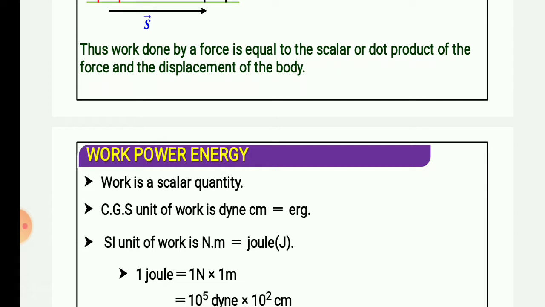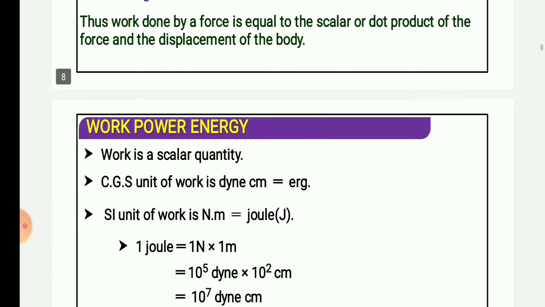You have seen in the previous formula W equal to F dot S, in which F is clearly written as a vector quantity, because an arrow is also made on the upper side of the force, and S is also a vector quantity, displacement, because when we say 10 meter north direction from some reference point or benchmark, you can say that direction is mentioned in the vector quantity, not only magnitude, while a scalar quantity is responsible only for the magnitude.